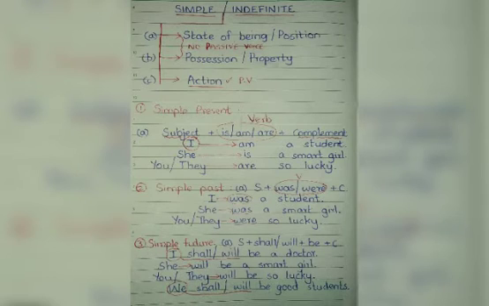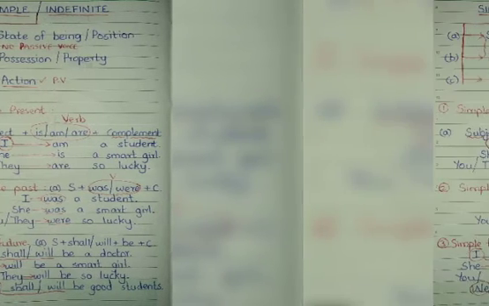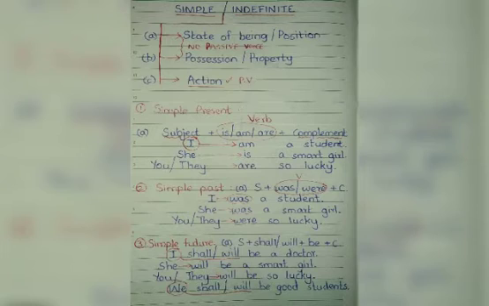First, state of being in simple present tense. The structure is subject plus verb plus complement. Here, the words which are used as verb are is, am, are. These are be forms. Is, am, are. Subject plus is or am or are plus complement.